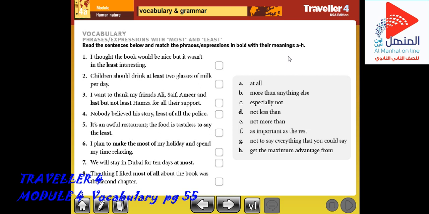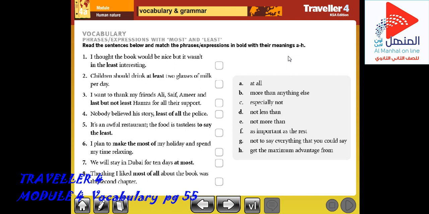We use the least with different classes of words, and we use the least to make the superlative forms of longer adjectives and the majority of adverbs. For example, the least plus adjective: the least environmentally damaging power source is also the most expensive. Another example: the machines that work the least efficiently were replaced.